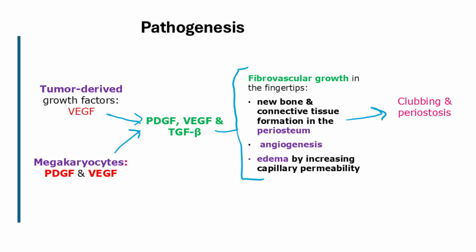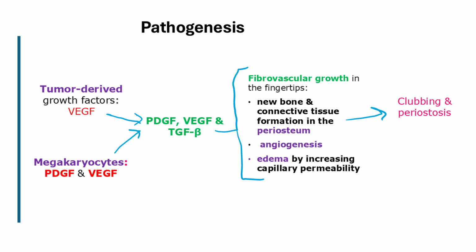The second proposed mechanism is related to megakaryocytes. Under normal conditions, megakaryocytes are fragmented in the pulmonary circulation. However, when the pulmonary circulation is disrupted by tumors or chronic lung inflammation, the megakaryocytes bypass the normal fragmentation and enter systemic circulation. Due to their large size, they become entrapped in the capillaries of the distal extremities, where they release platelet-derived growth factor, PDGF, and VEGF.